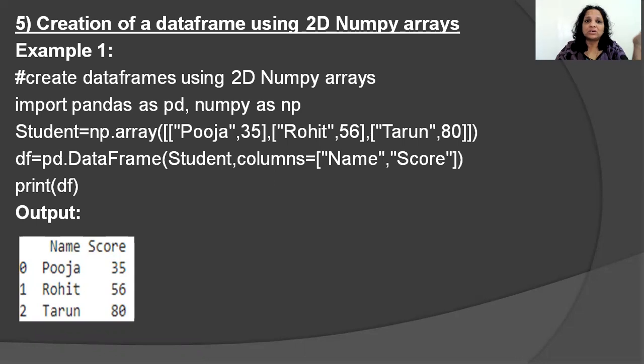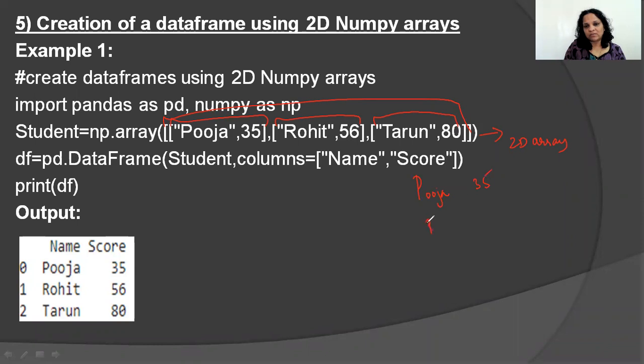Can we create a data frame using a 2D NumPy array? Now I want all of you to concentrate on this line where I created a variable called student. This is the 2D array. How do I know it's a 2D array? Can you see individual square brackets, and then a bigger square bracket? This is how, if you remember, a NumPy 2D array was declared.